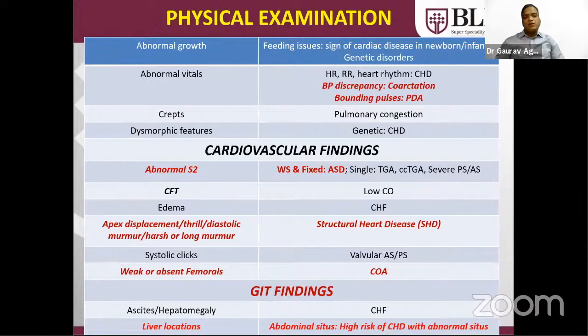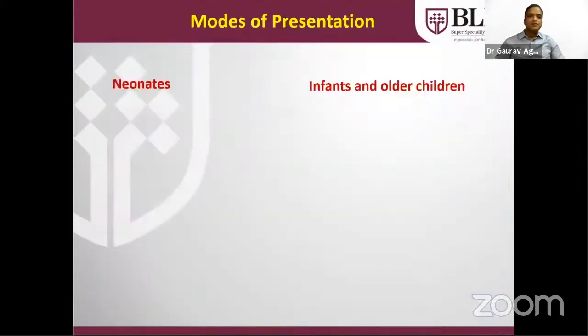Absent or weak femorals always indicate some problem in the descending aorta. Most common is coarctation of aorta. Another can be an acquired condition like Takayasu arteritis. The liver should be palpated to see whether it is on the right side or not. If it is on the right side, it is normal, commonly known as situs solitus, or it can be situs inversus or ambiguous. Now, what is the mode of presentation of congenital heart diseases?